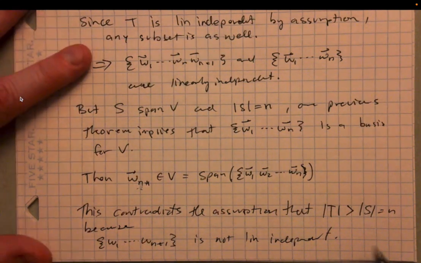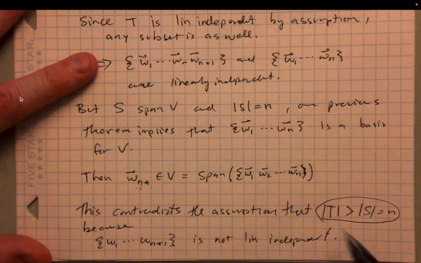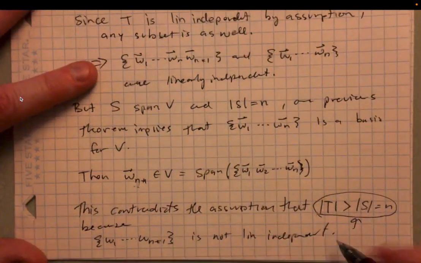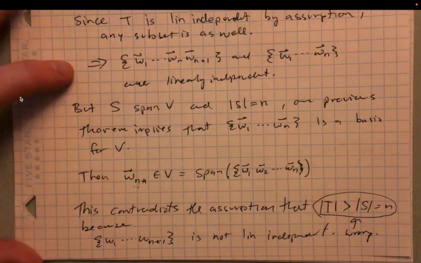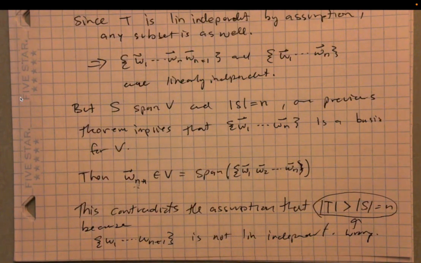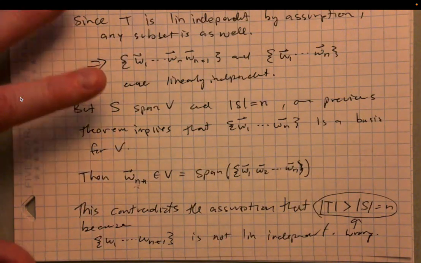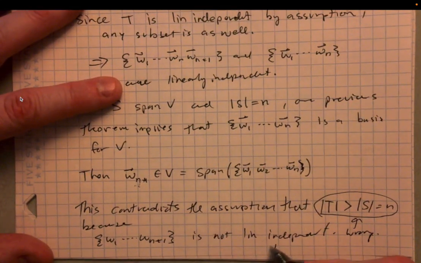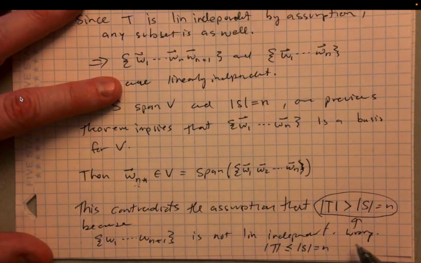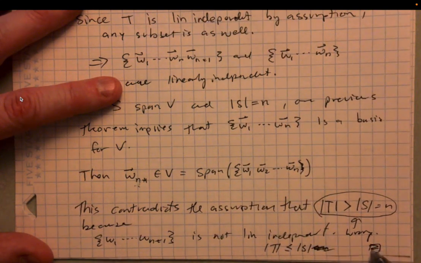And so what that means is that this assumption was wrong, right? And so that assumption is where things went wrong. So we can go back and see that that's where the bad elements entered into the argument, right? And so instead, the size of T must be less than or equal to the size of S. Okay, and that's the theorem, right?